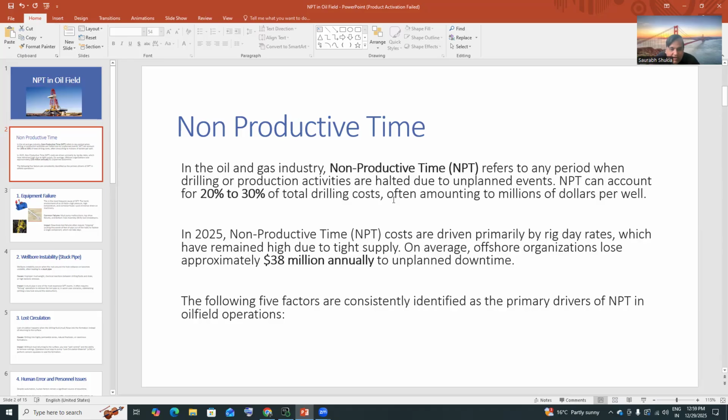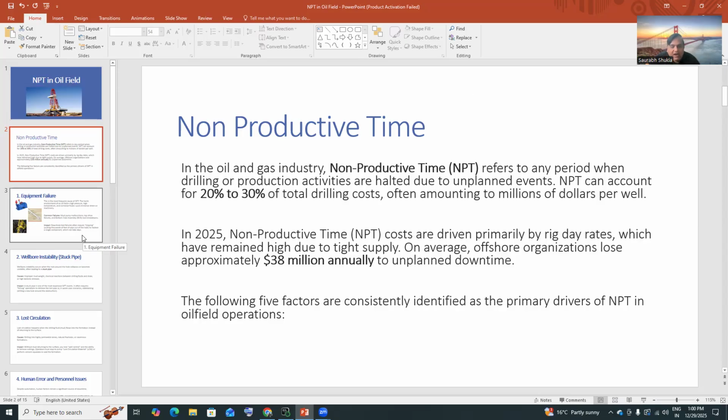So you can see in 2025, non-productive time costs are driven primarily by rig day rates, which have remained high due to tight supply. On average, offshore organizations lose approximately $38 million annually. Think about this money, how big it is, due to the unplanned downtime. Downtime is the non-productive time in the oil and gas field. Why it is happening and what kind of factors are included, I will showcase in the next slides. But try to understand the impact. $38 million annually is too much money. Nobody wants to lose this kind of money in the oil and gas industry because everybody is there for a profit.